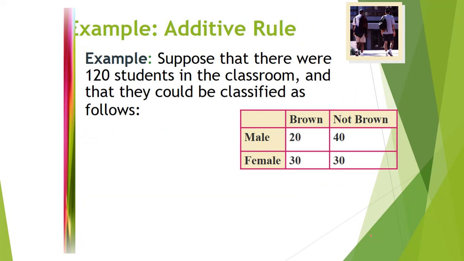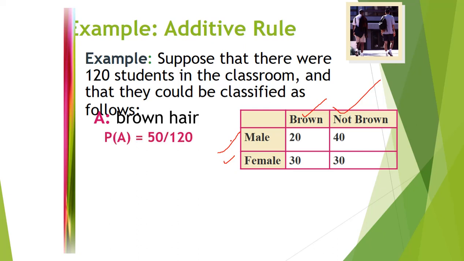Now we can see one example. Suppose that there are 120 students in the classroom and they are classified as follows. Males are 60, females are 60, and hair color brown, not brown. We define A as brown hair, probability of A is 50 total out of 120, so 50 by 120. Now I am taking B as females. Females are 30 plus 30 is 60, so 60 by 120.